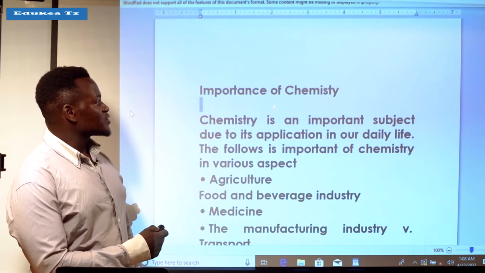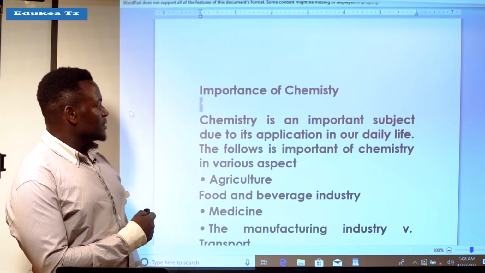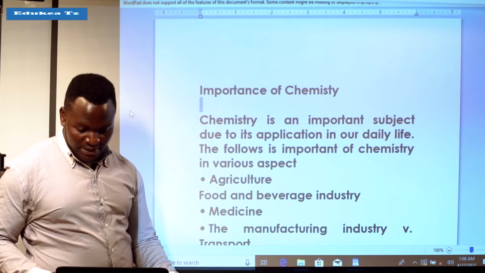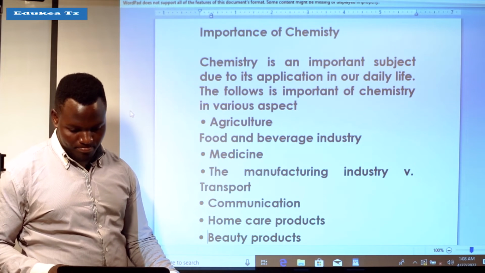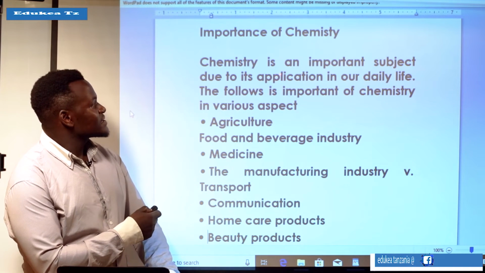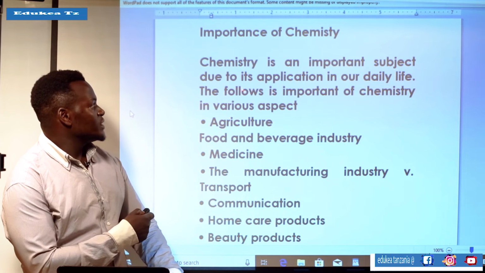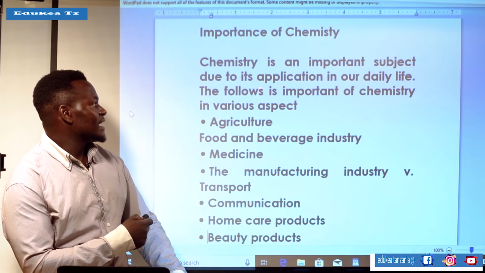Now, what is the importance of chemistry? Importance of chemistry in our daily life. Chemistry is an important subject due to its application in our daily life.